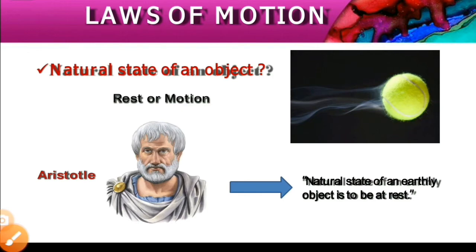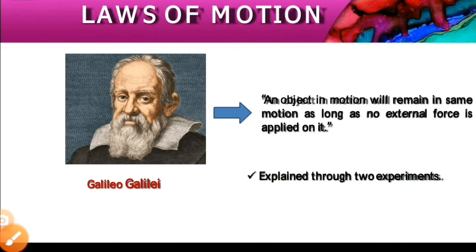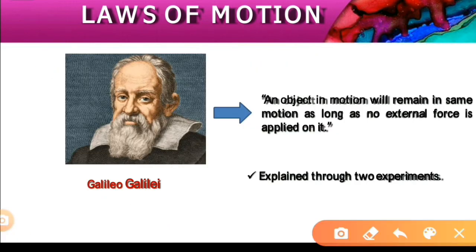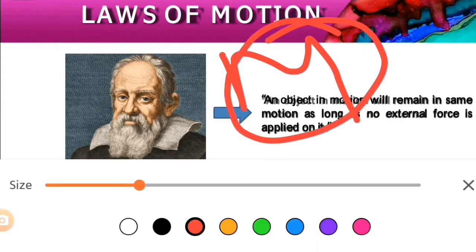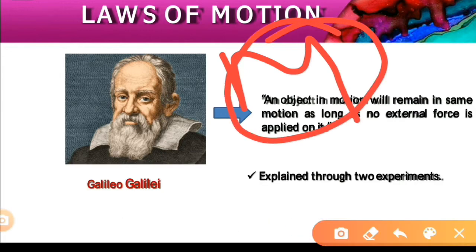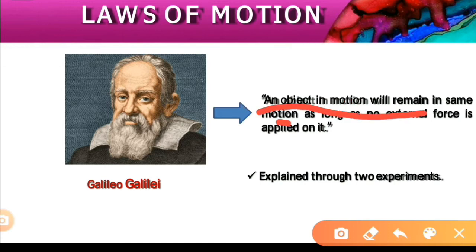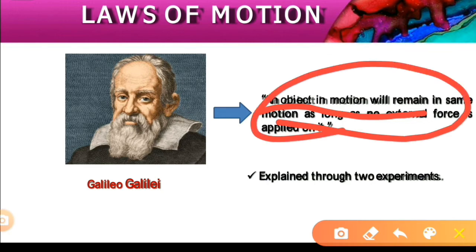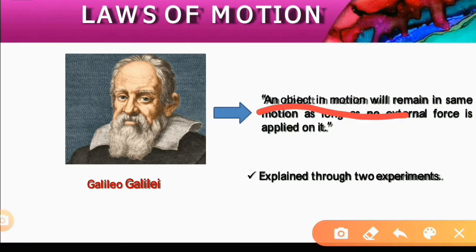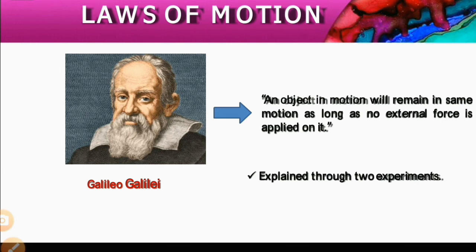But here comes our great scientist. Who is that scientist? Galileo Galilei. He said that the natural state of an object is not rest, it is always motion. He explained this through experiments. He said that an object in motion will always stay in motion unless an external force is applied to it.